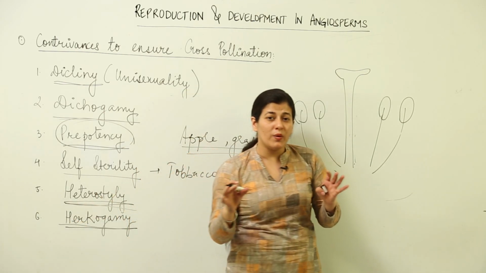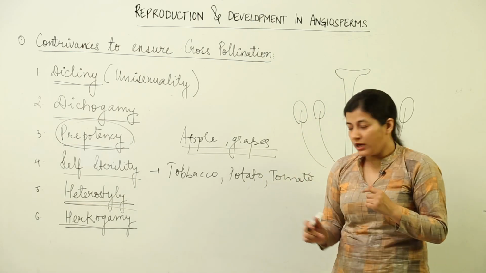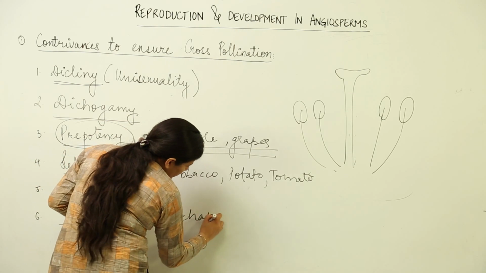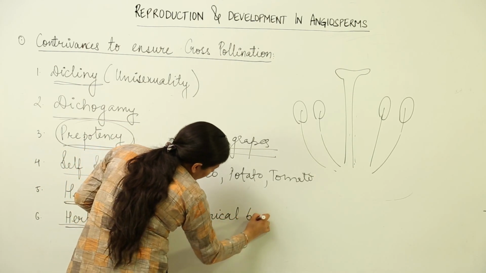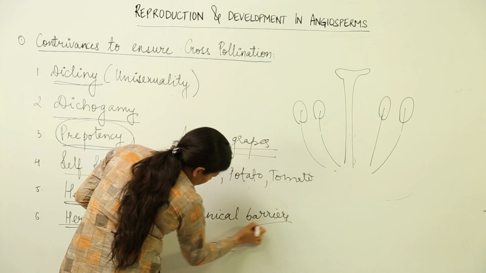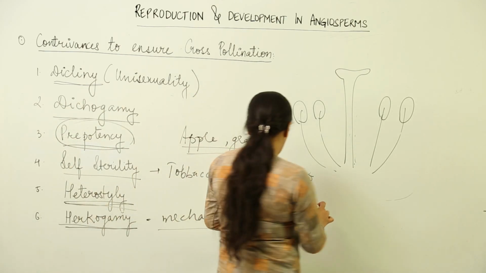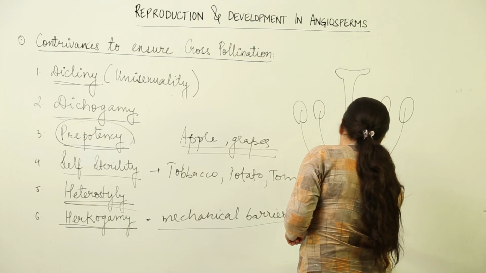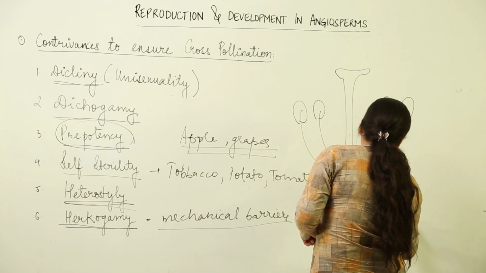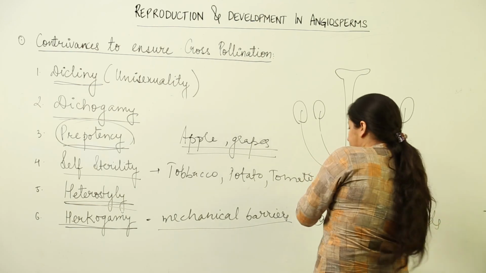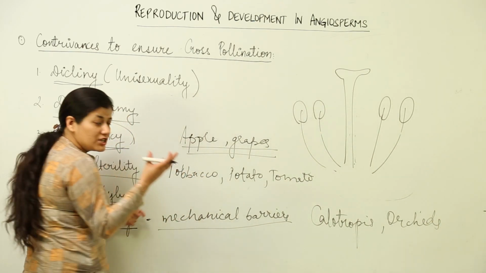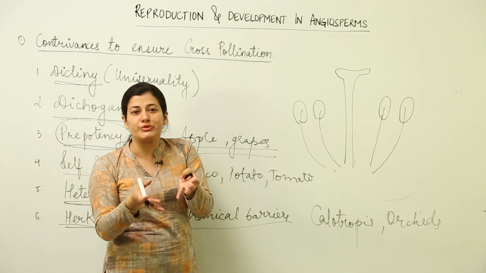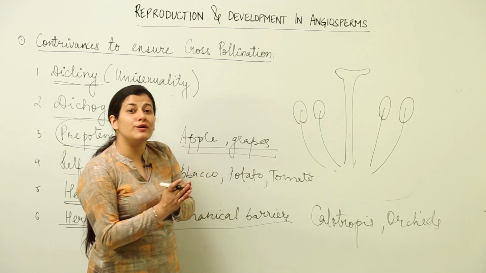And the last one is hercogamy. Hercogamy is a condition where we find mechanical barriers within the flower in order to avoid self-pollination. The example is calotropis. Many orchids, you know, orchids are located in bunches, so they prefer this hercogamy. That beautiful shape of orchid petals is the mechanical contrivance that they have adopted in order to avoid self-pollination.